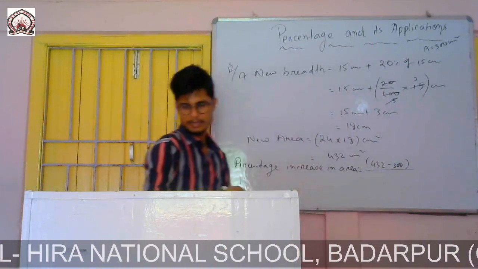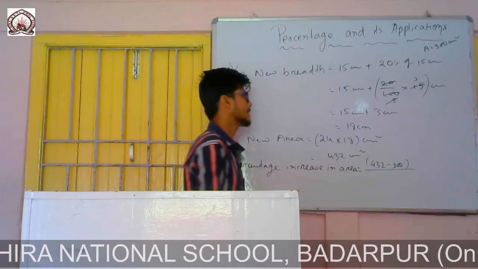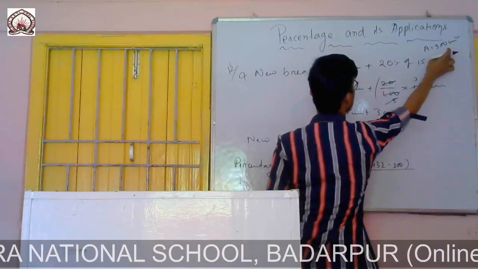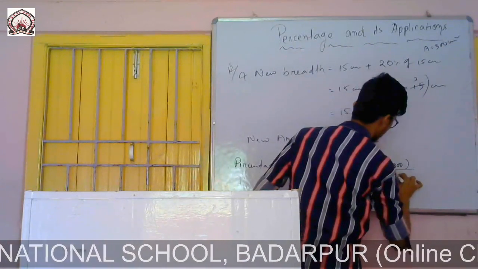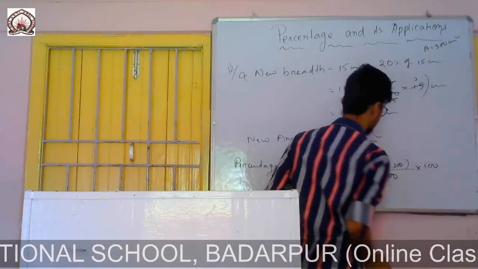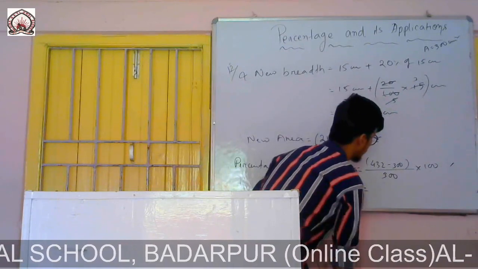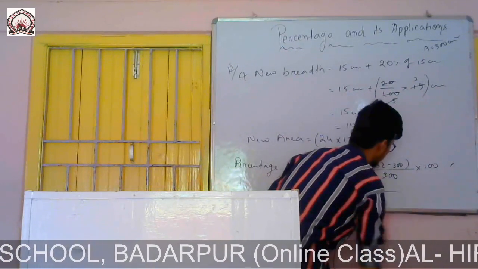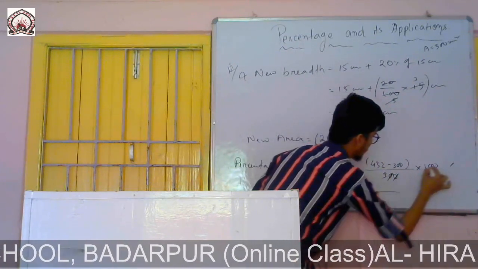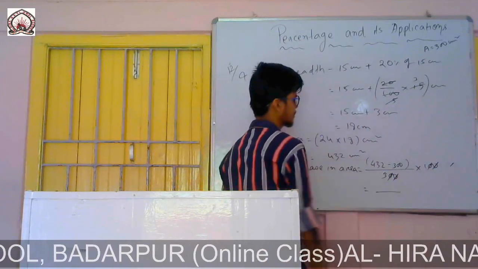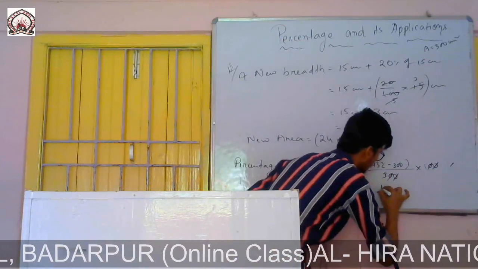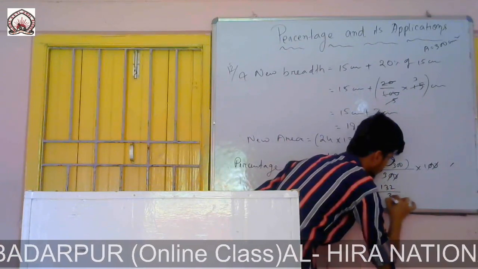This is the increase in area divided by total, original area, it is 300. And since I am converting into percentage, so I will give 100. So if I solve this one, 432 minus 300, 0 0 you can cancel. They are left 432 minus 300, it is 132 by 3%.